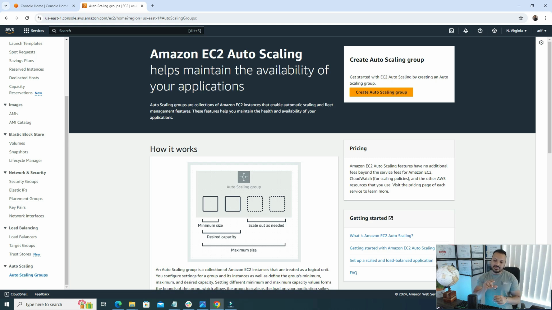We can set some threshold in here, like if the server gets more than 70% CPU utilization, then it will spin up a new server using pre-built AMIs. So when the server hits this 70% threshold, a new server will be ready to handle all the new traffic or requests.